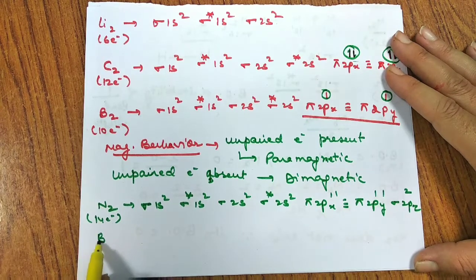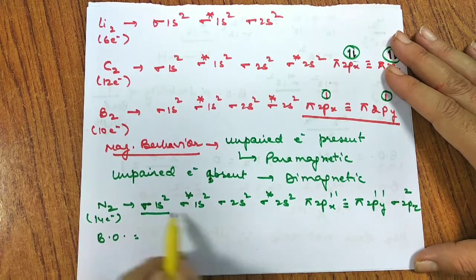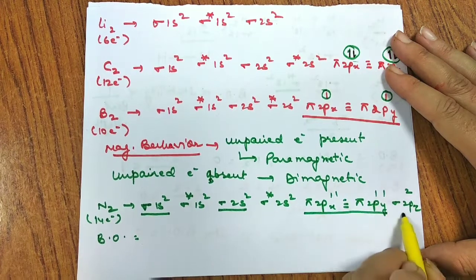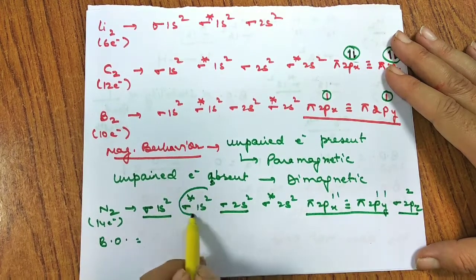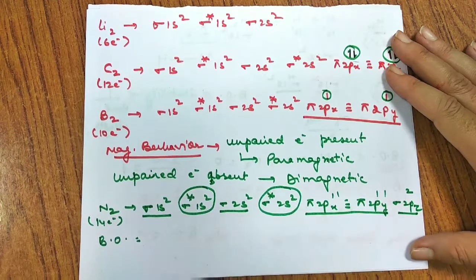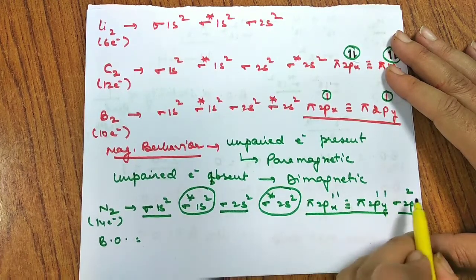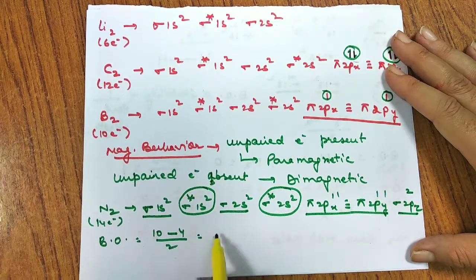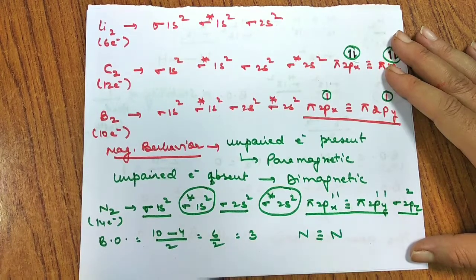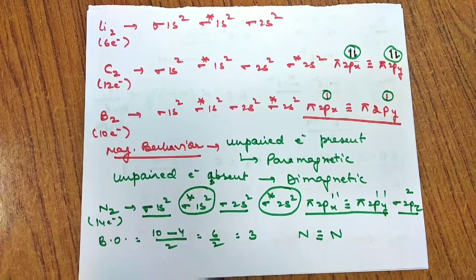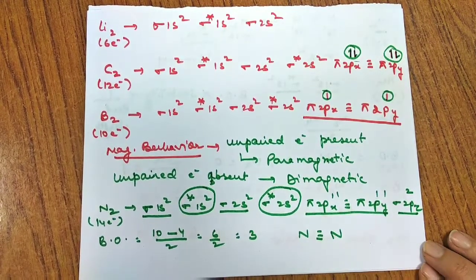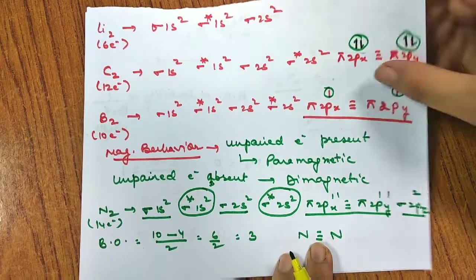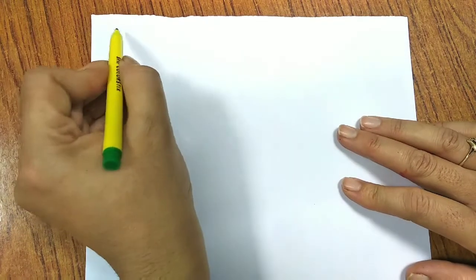If I would like to find the bond order in the case of nitrogen, let us underline all those species which are bonding and circle those which are anti-bonding. Bonding, how many? 1, 2, 3, 4, 5, 6, 7, 8, 9, 10. 10 minus anti-bonding, how many? 1, 2, 3, 4, divided by 2. That comes out to be 6 by 2, which is 3. It means that nitrogen has a triple bond in it. So this is how we can find the bond order in the case of nitrogen.